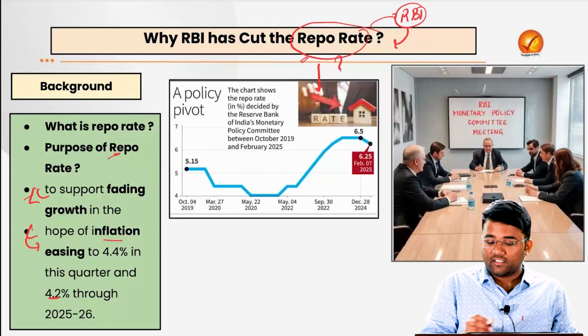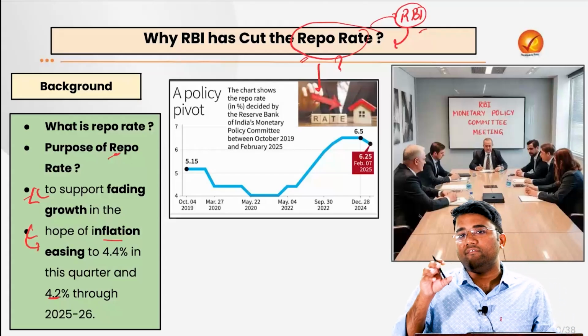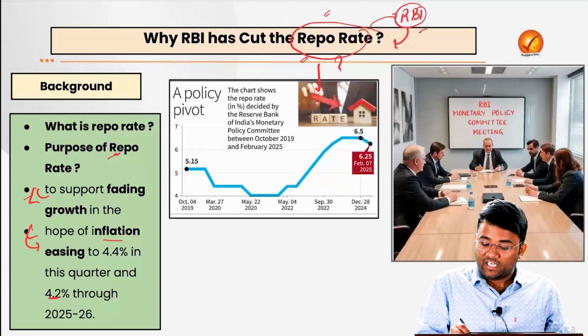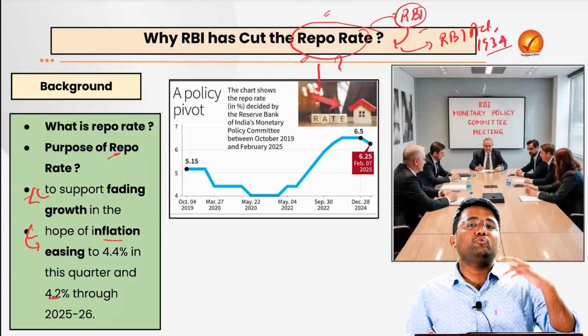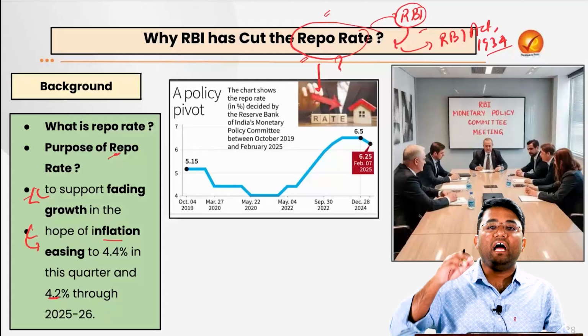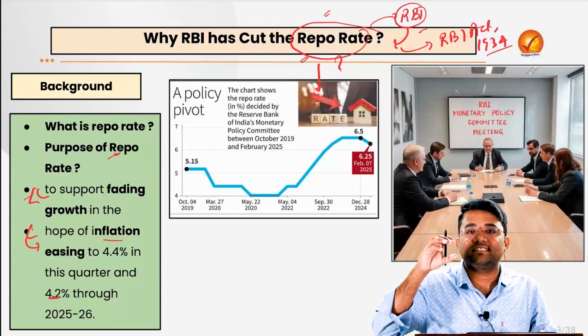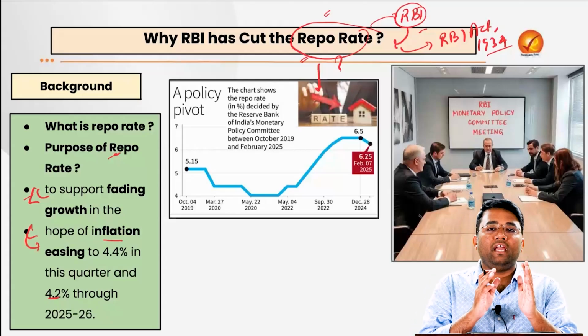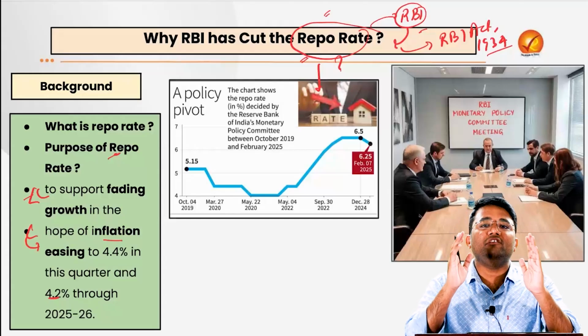Now the second question, why the RBI has been given this function to manage the repo rate, is because under the preamble of the RBI Act 1934, there are 2 functions which have been given to the RBI. The one function is that it has to ensure price stability in the economy. It is the function given to the RBI that inflation should remain within the limit.